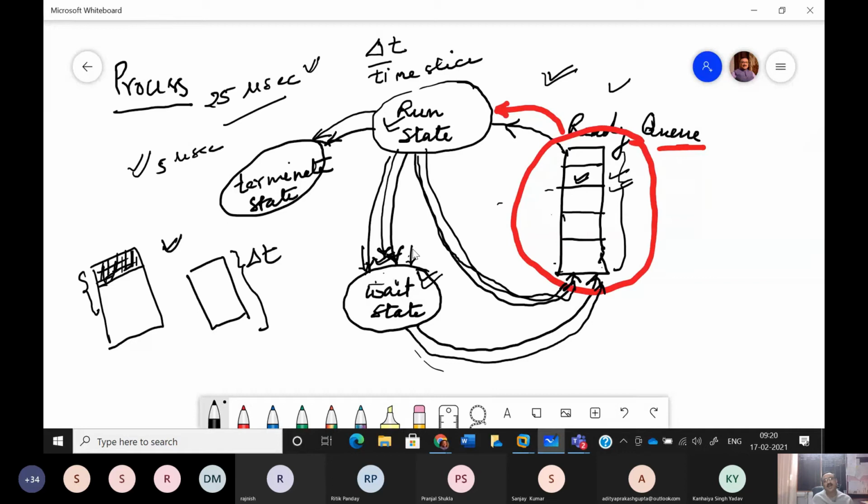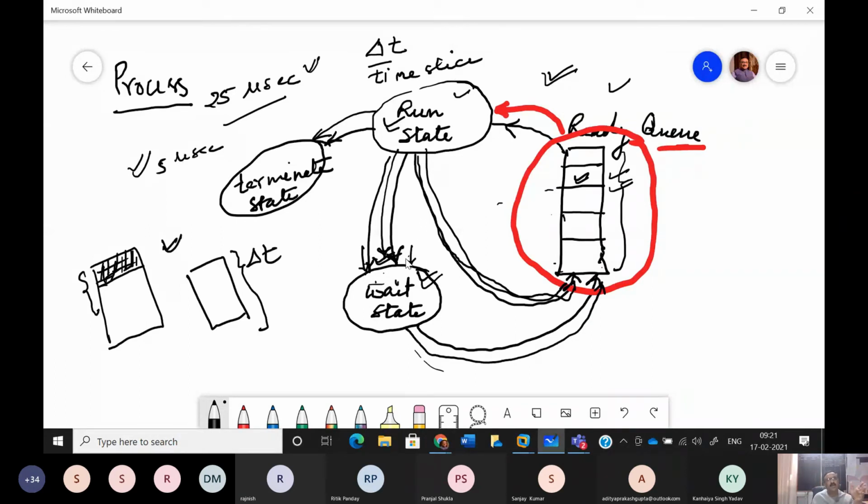That is why I'm saying it's very easy to understand that when this program is in the run state, and if it is requiring some additional data for processing, because in a single go it cannot take the entire data from the data file of the hard disk, obviously it has to again and again read the data from the hard disk. So when it comes to taking the data from the hard disk, there is no logic of keeping the microprocessor engaged for this program, because right now it is taking the data from the hard disk. So it will delay the execution of other programs.